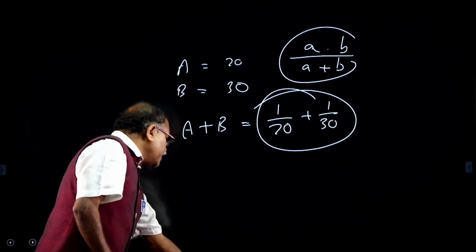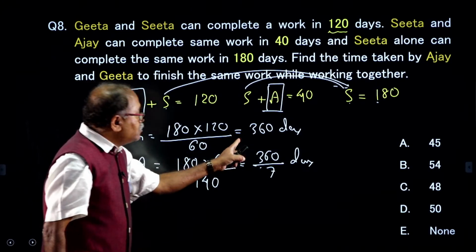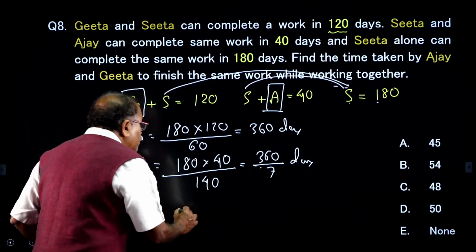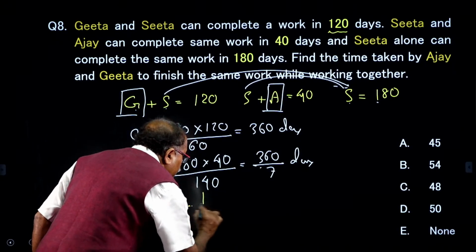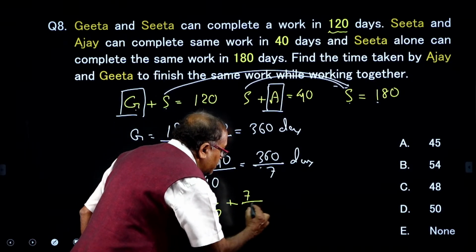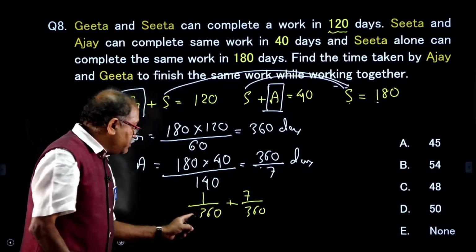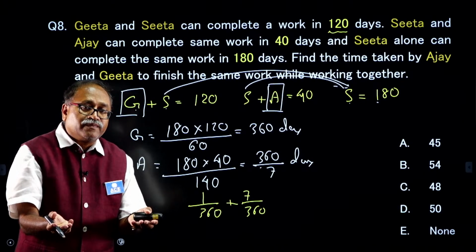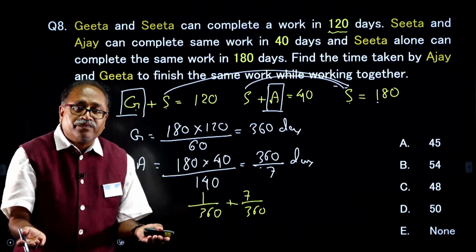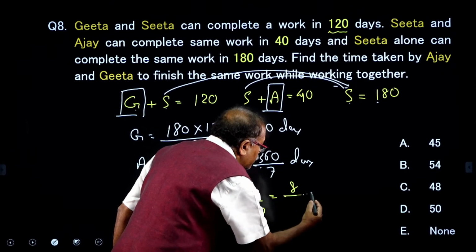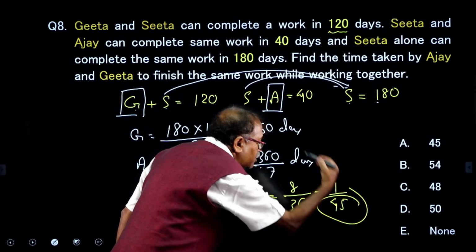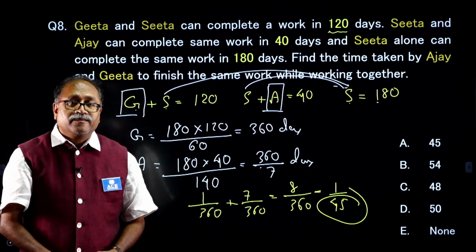I am applying this method here because this is 360 and this is 360 by 7. So Geeta's one day work is 1 by 360 and A's one day work is 7 by 360. It is easy for me because both denominators are 360. Now the total comes to 8 by 360, which is nothing but 1 by 45. That means together they can complete the work in 45 days.